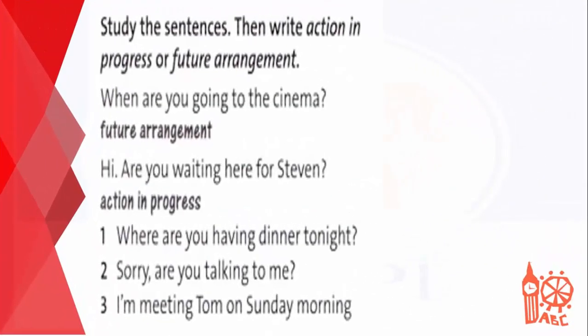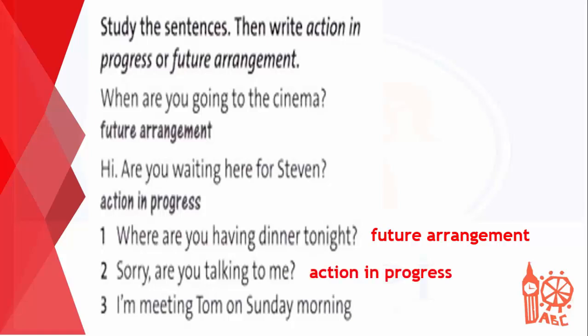So look at these 3 sentences here and decide, is it something that is happening now, in progress, or a future arrangement? Where are you having dinner tonight? This question is a future arrangement because it is something that you already plan to do in the future. Number 2, sorry, are you talking to me? In this question here, we know that it is an action in progress, something that is happening now. Number 3, I'm meeting Tom on Sunday morning. Again here, we know that this is talking about a plan for the future that you already decided in the past. So that's why this is a future arrangement.